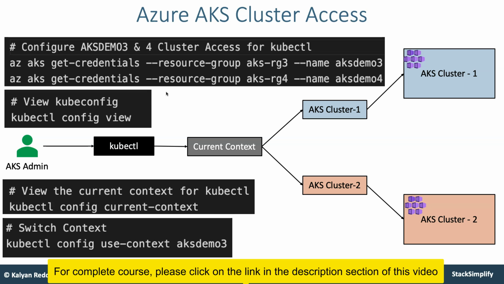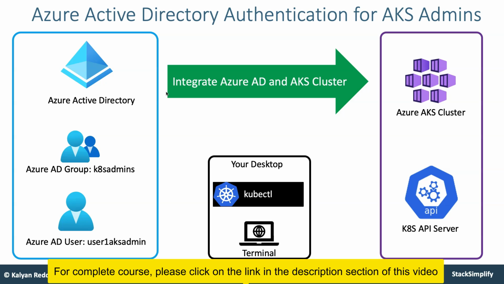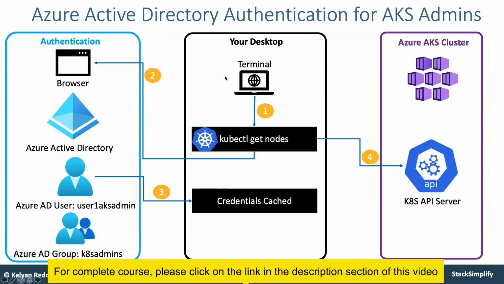Okay, and moving on from there, we'll move to Azure Active Directory authentication for AKS admins. So for our AKS cluster, if we integrate it with Azure Active Directory, all the administrators of my AKS cluster will be users in Azure Active Directory, and whenever I have a new user, I can add them to the Azure Active Directory users, and they will be able to get access to this AKS cluster when that user is assigned to this K8s admins group. So this entire integration we are going to do.